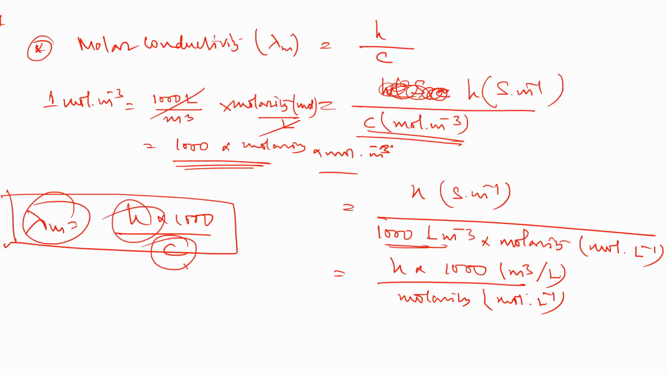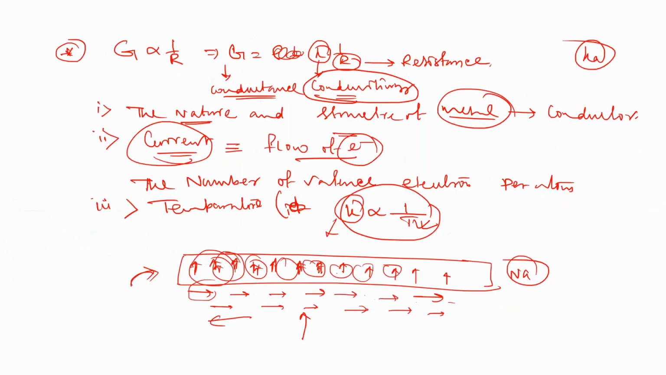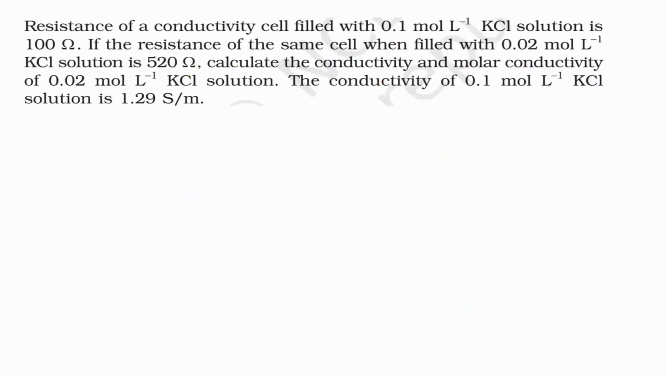And this C is actually molarity, moles per liter. To cancel the liter term, that is why we multiply by 1000. According to this, based on what I have taught here, I will solve the two problems. This is a very important thing.